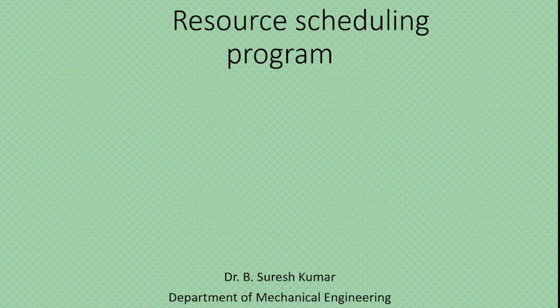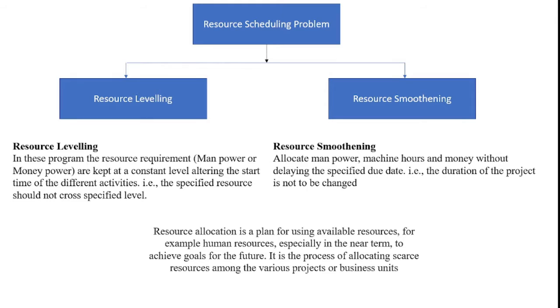For understanding the resource scheduling problem, we can see the important terms that are available with it, and also how we can solve the problem. Before that, what is a resource scheduling problem?